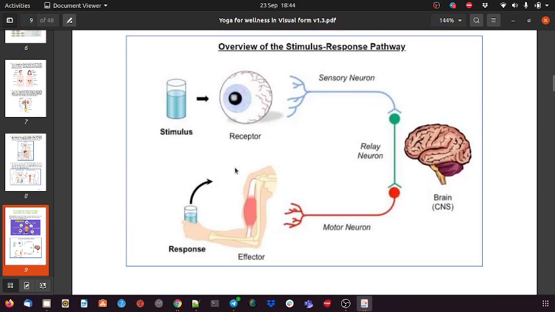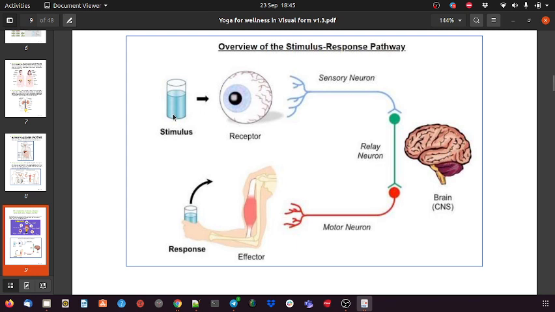If we quickly go to each sensory organ, let's talk about the eyes and how it happens. Say you see a glass of water and you pick it up to drink. In this whole system, the central nervous system takes place; brain and spine are the central nervous system. There are sensory nerves connected to the eyes.